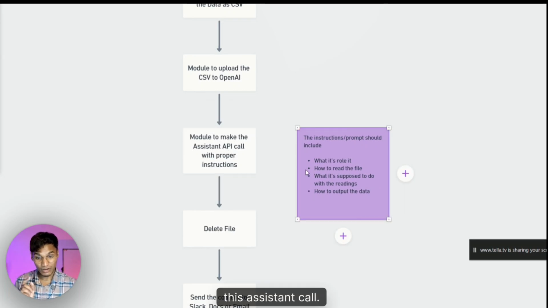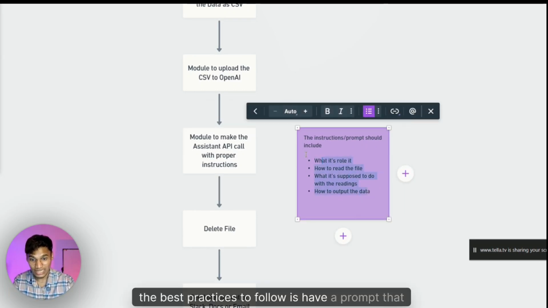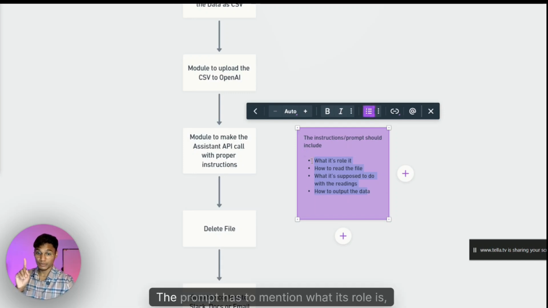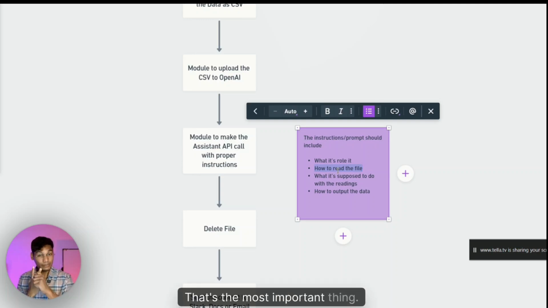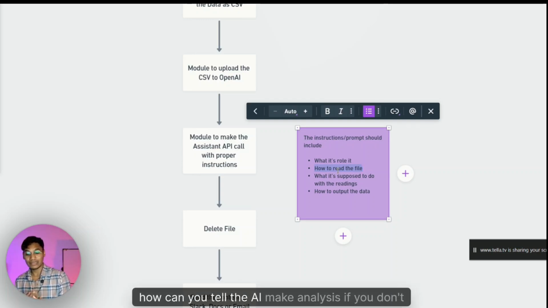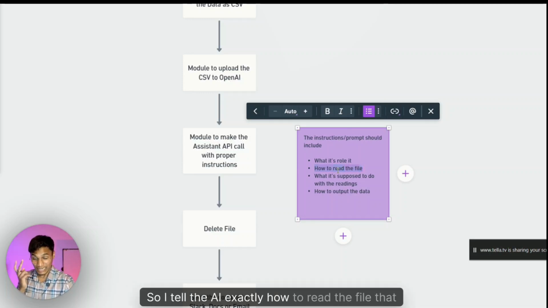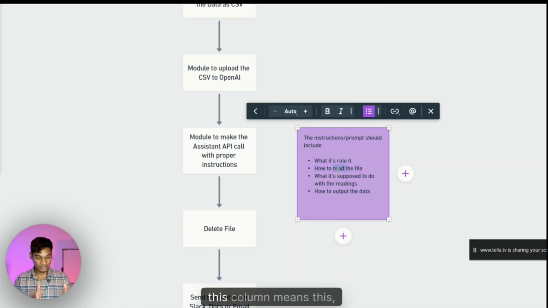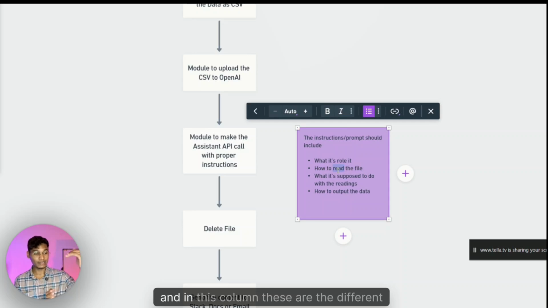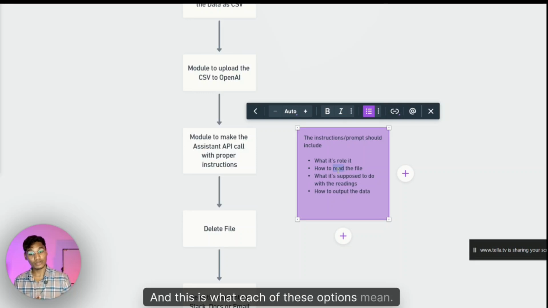For this assistant call, the best practice is to have a prompt that looks something like this. The prompt has to mention what its role is and how to read the file. That's the most important thing. How can you tell the AI to make an analysis if you don't tell it how to read the file? So I tell the AI exactly how to read it: this column means this, this column means this, and in this column, these are the different options that will be there, and this is what each of these options means.